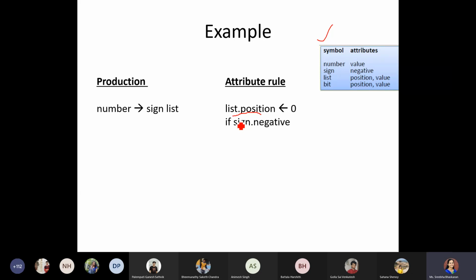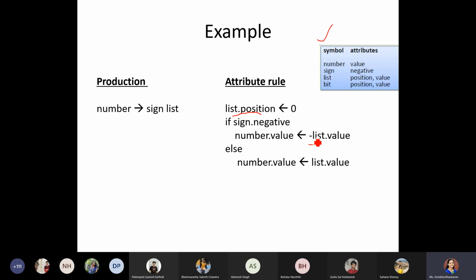Now for the next rule, what we have to mention here is: if sign is negative, the value from the number side has to be assigned with minus. So it should be mentioned that whatever list value has been written has to be assigned with a negative sign, or we can say it is -1 multiplied by list value. Else it will be the same list value.